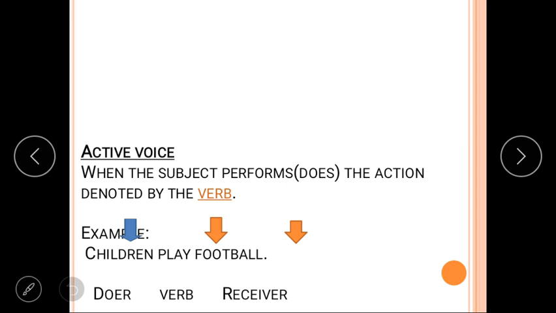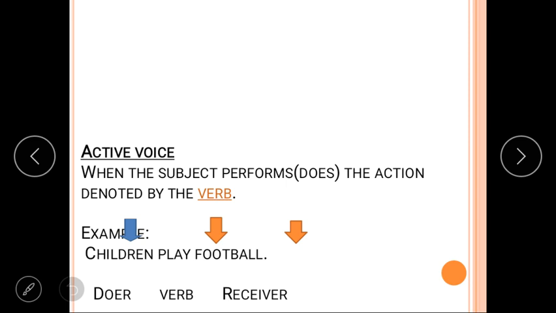We can say the subject, or the doer of an action, is sitting on the chair. For example, children play football: doer, verb and receiver are there. So this is the structure of the sentence: first we write the subject, then the verb, and after that the object.